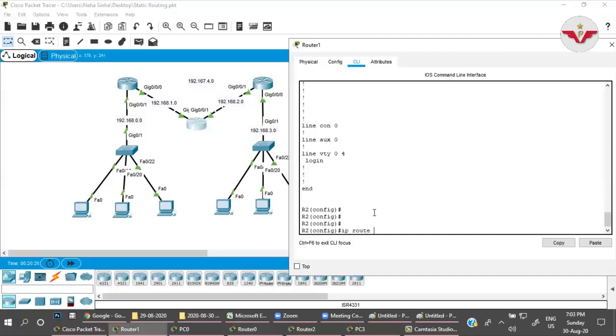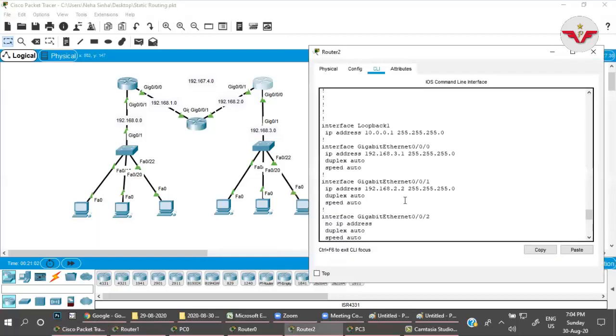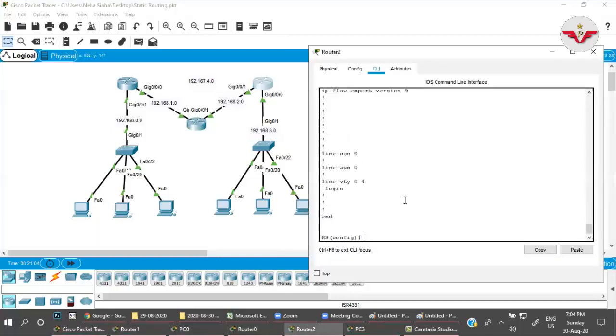IP route 10.0.0.1 255.255.255.255, and the next hop IP is 192.168.2.2. This one is done. Now what will happen? The packet will reach that router, and it does have the information, because 10 was directly connected, so it already has the information.